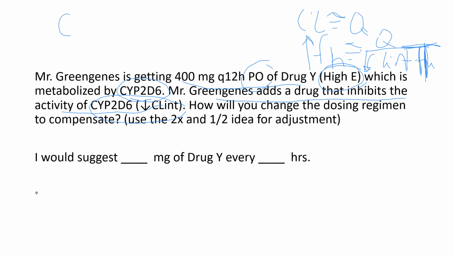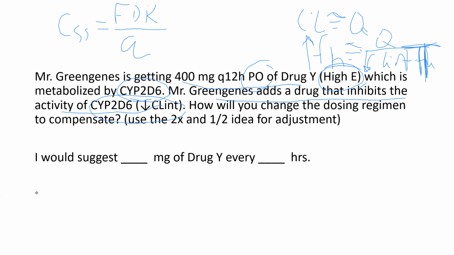Okay, well, CSS average is going to be equal to, in this case, it's PO, so bioavailability, bioavailable dose rate, all over clearance. Now, do we need to look at free concentration in this case? Do we expect there's going to be a difference between free and total concentration?